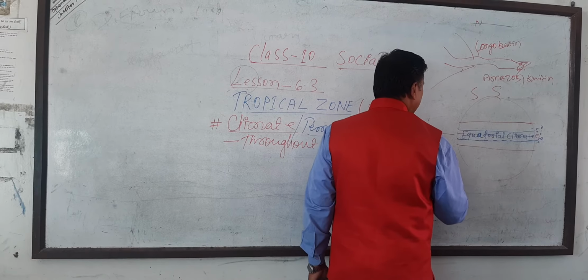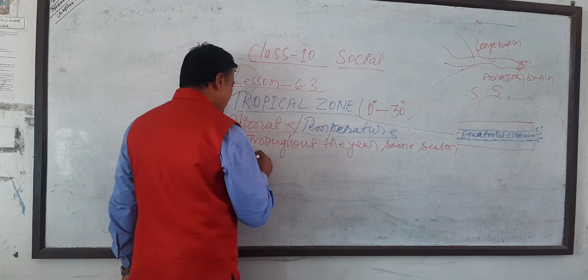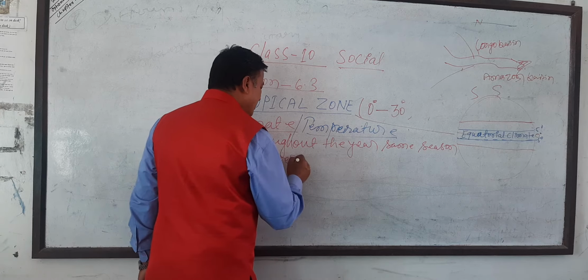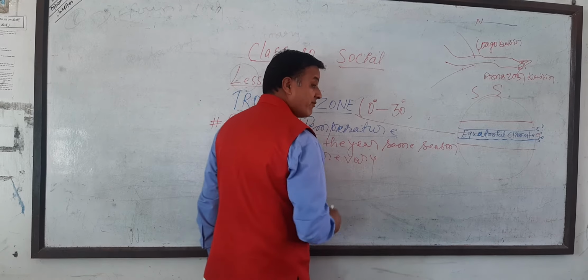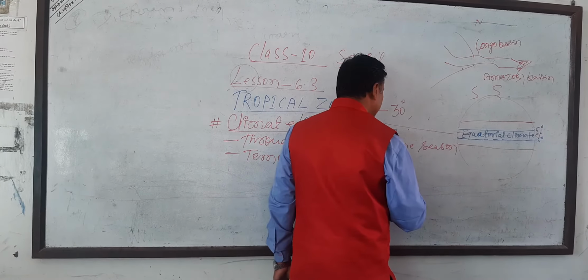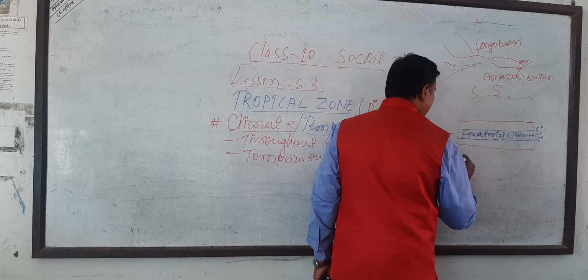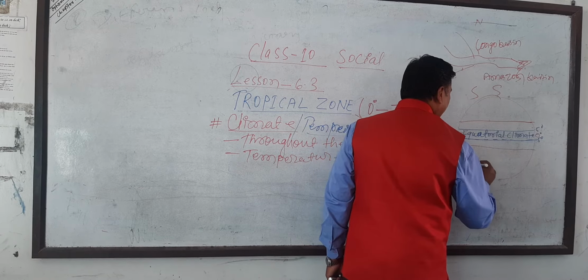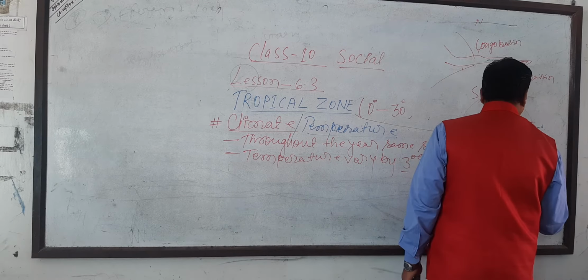season. I have written season: same season, temperature varies. Vary means you understand by 3 degrees Celsius, that means from 27 degrees to 30 degrees Celsius. It varies only this much, 3 degrees.